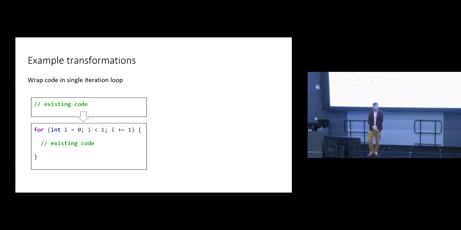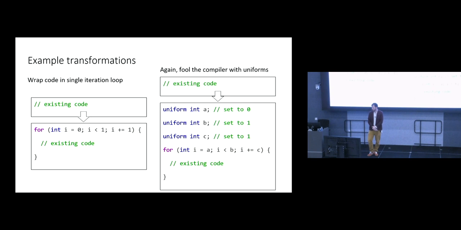So we can wrap this inside a loop, and then we could, if we wanted, obfuscate the loop bounds. So we could use some uniforms to make it unclear to the compiler how many times this loop will execute. And we have more complicated ways of obfuscating the transformations we apply here, and we randomize those. So sometimes we will not obfuscate at all, sometimes we'll heavily obfuscate, sometimes there'll be some intermediate obfuscation.